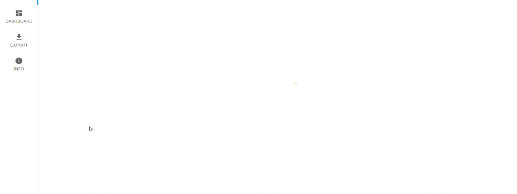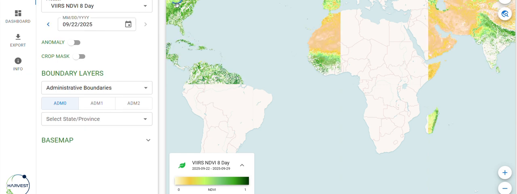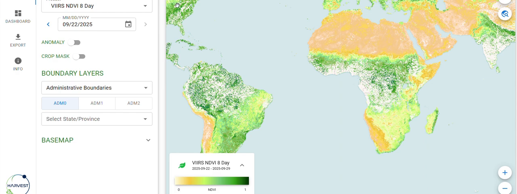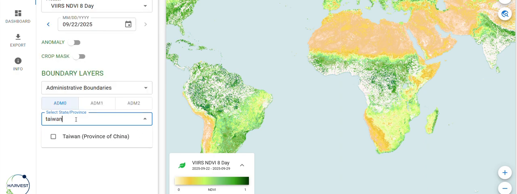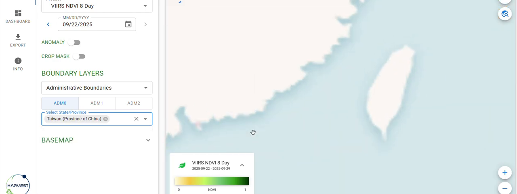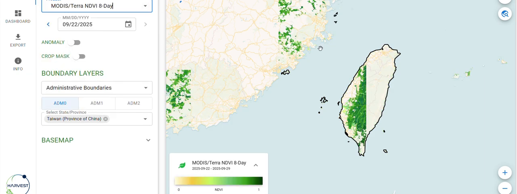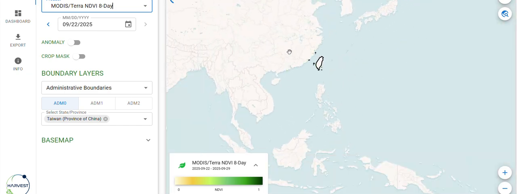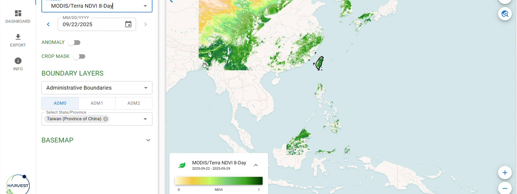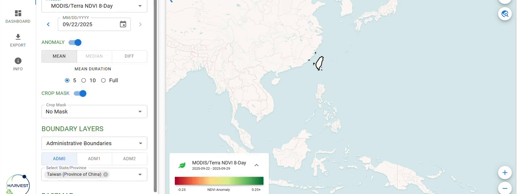Let's explore Harvest GLAM. This is basically a global agricultural monitoring system where we can monitor what type of crop is growing where. For example, we can set the boundary conditions. Let's search Taiwan, the province of China, and it will take us to Taiwan. We can also modify the product. We can go for another product and see how it is affecting the entire globe. We can go for the entire global data set, or China, or any other. We can also go for anomalies, for example, or the crop masking.